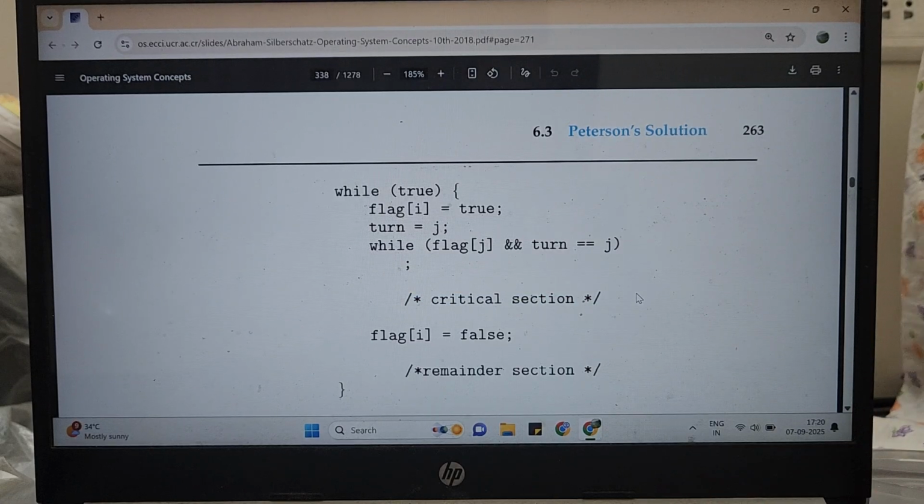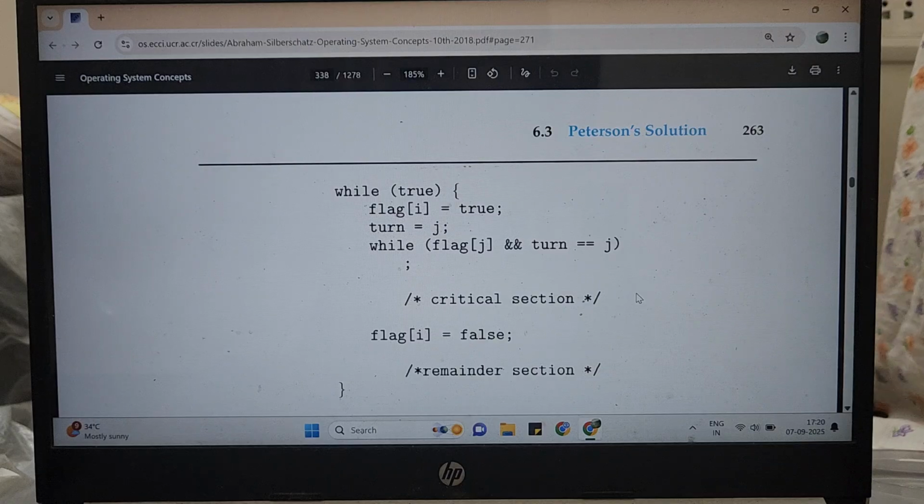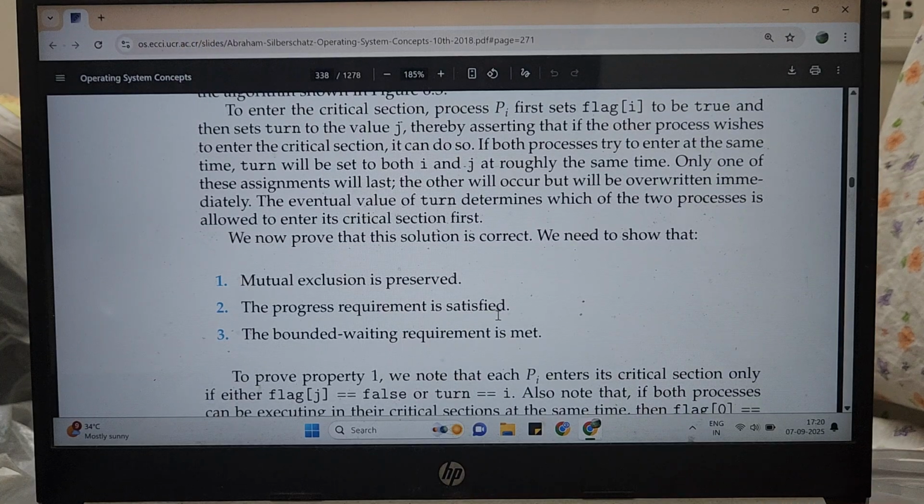Same thing vice versa, right? So if neither of them is ready, and then one of them comes up and says I am ready but I will still allow the other to go, you will not allow the other to go because the other is not ready. So your control shifts back to the former and the former is immediately allowed to go into its critical section, which means the progress requirement is satisfied.